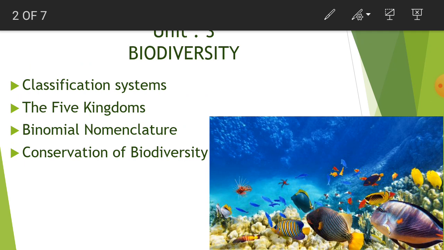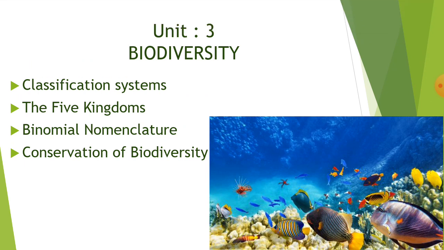Let's recall what we were studying in biology. We were on unit 3, biodiversity. As the word indicates, biodiversity has derived from two words, bio and diversity. Bio means life and diversity means variety within the species. In this chapter, we have already started the introduction and the aims and history of classification.